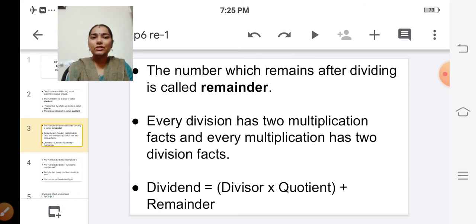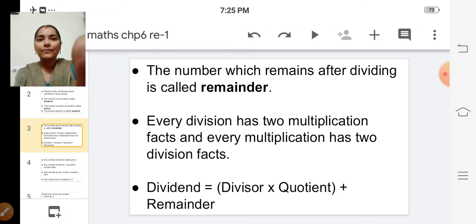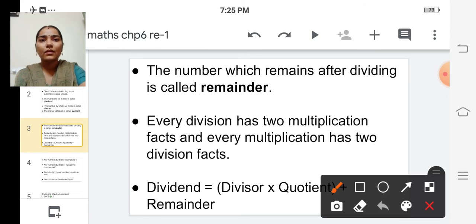So every division has two multiplication facts and every multiplication has two division facts. See, for example, 8 into 3. 8 threes are 24, isn't it?